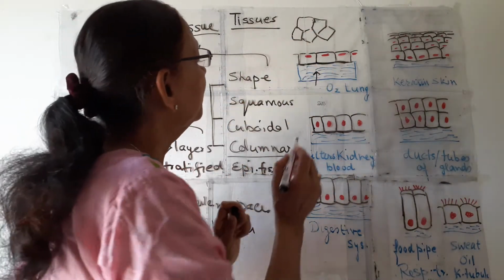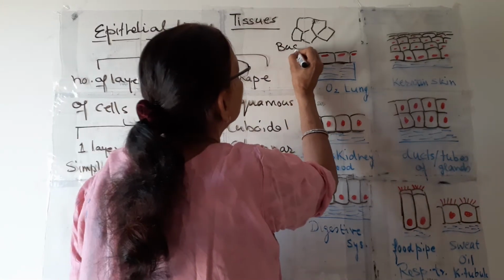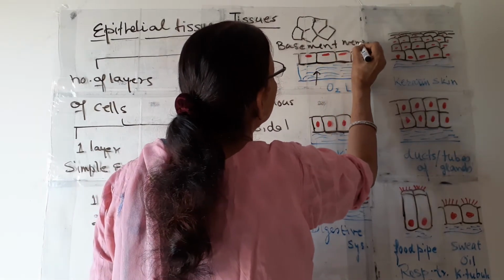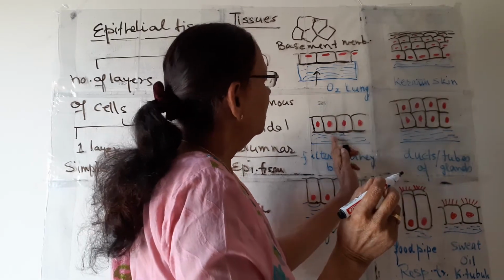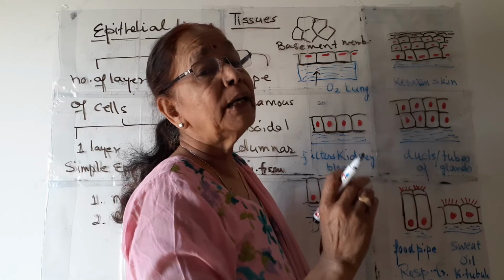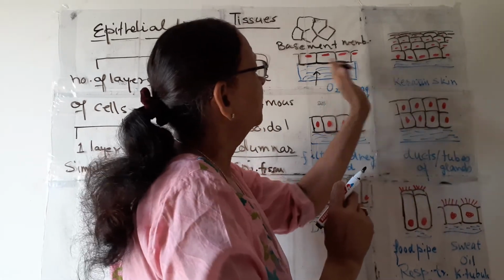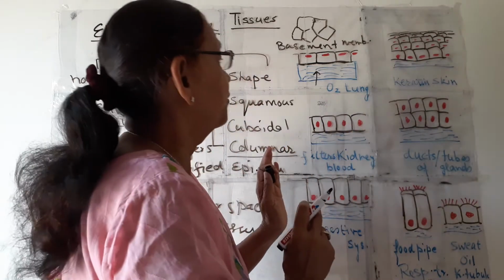And this membrane is known as basement membrane. Because it is at the base of the tissue, it is known as basement membrane. Here the blue color, this is the basement membrane. And from this basement membrane, all the tissue gets their nutrients.